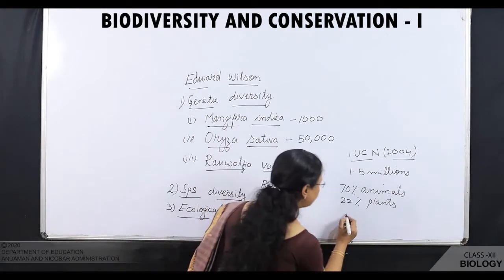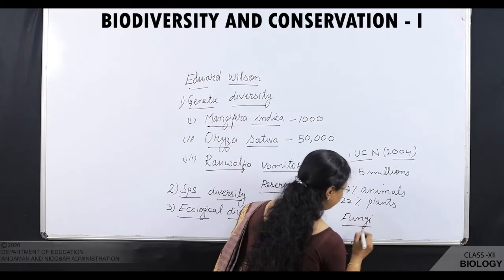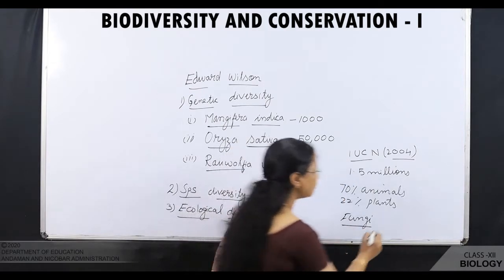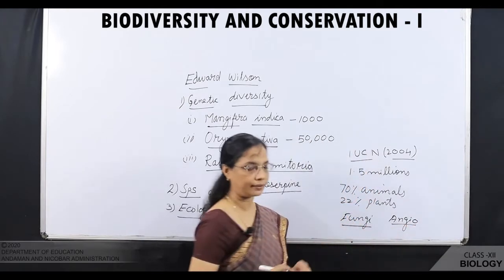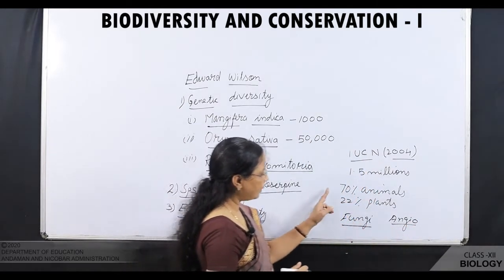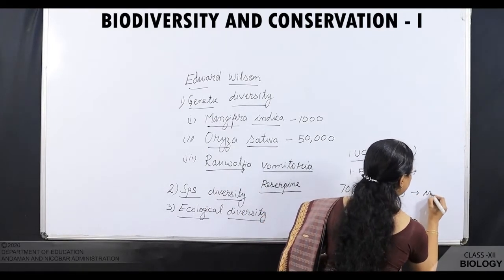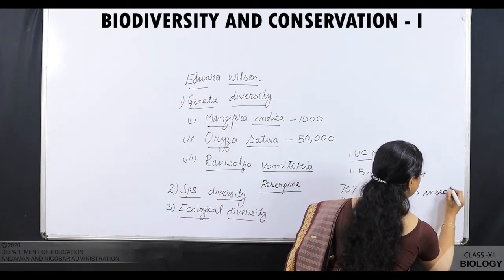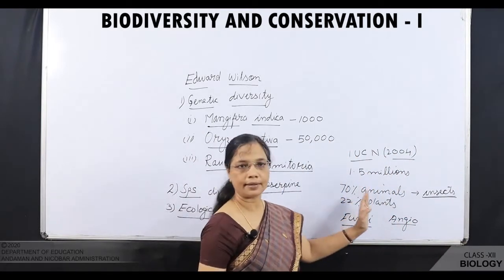Along with that you can see fungi. The diversity of fungi as well as angiosperms is more when you compare with other plants. Now, among animals, the species richness of insects is more when you compare with other animals.